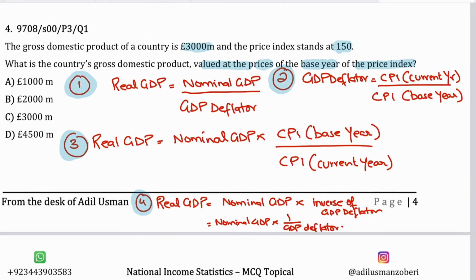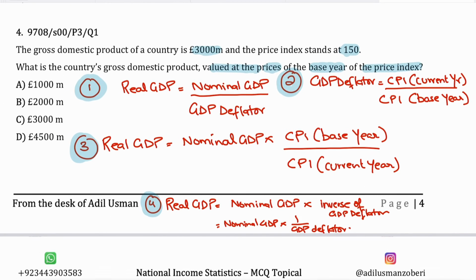So for such questions, guys, there are 4 key formulas that you need to know. So for example, if you were to calculate real GDP, the first formula is that the real GDP equals nominal GDP divided by the GDP deflator. Now we have the nominal GDP given, 300 million, but what's the GDP deflator? We need to find that out. And for the GDP deflator, we use the formula CPI of the current year divided by the CPI of the base year. The third formula is that we could also calculate real GDP by multiplying the nominal GDP with the CPI of the base year divided by the CPI of the current year.